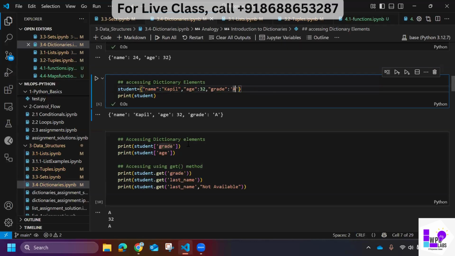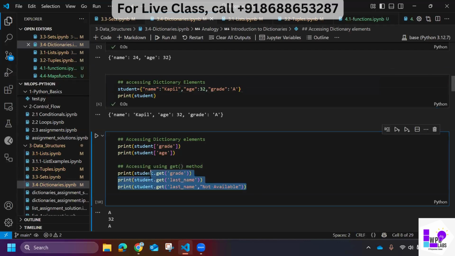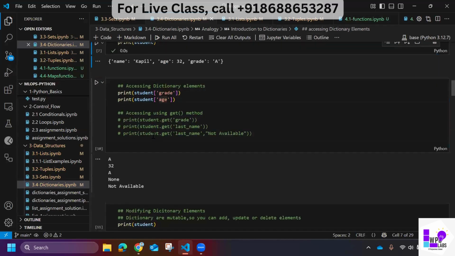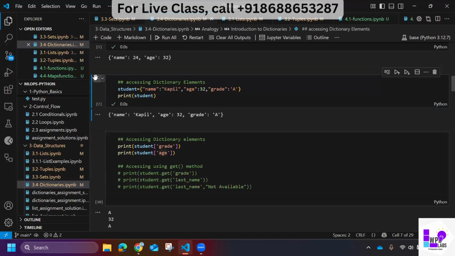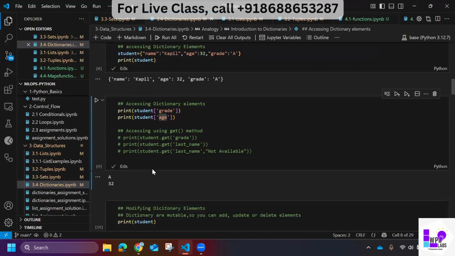So how will I access the element? Accessing dictionary element. Grade is a key, so I should get a value. Age is a key, I should get a value. Let me just run this and then run this. So for grade I got A as an output. For age I got 32 as an output.